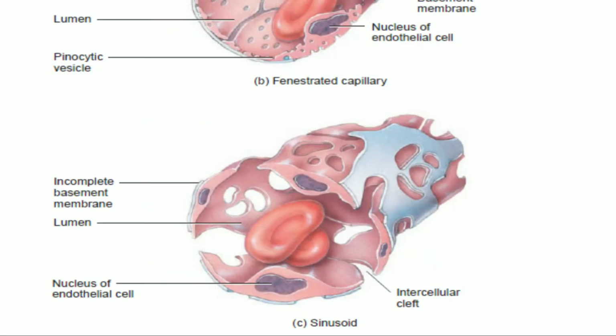Whereas in the sinusoids, the intercellular clefts are so large that they allow even the passage of proteins and blood cells through their walls. For example, hepatocytes or liver cells synthesize and release many plasma proteins like fibrinogen, which is a very important protein in the clotting factor, and albumin, which diffuse into the bloodstream through the sinusoids. In red bone marrow, blood cells are formed by hemopoiesis and they also enter the bloodstream through sinusoids.